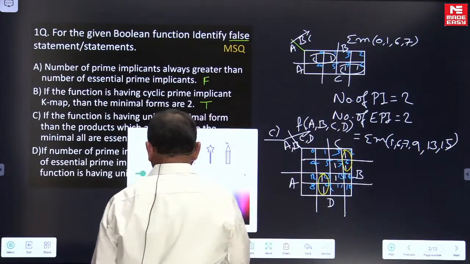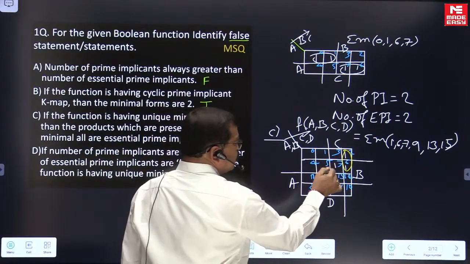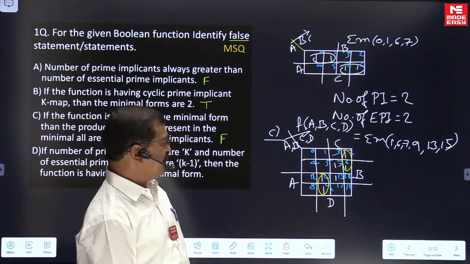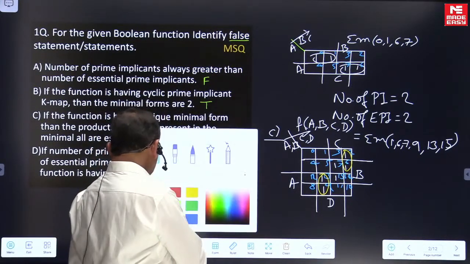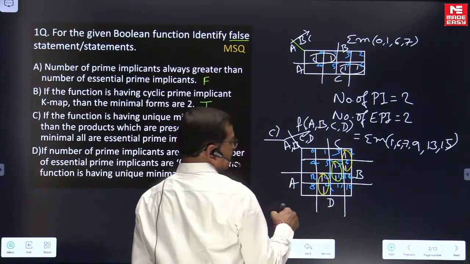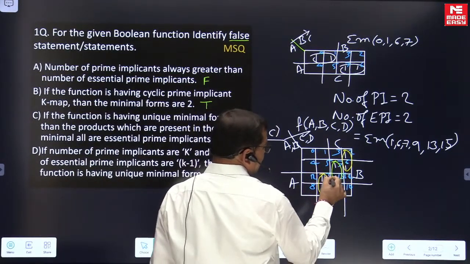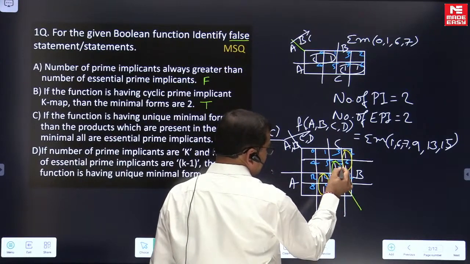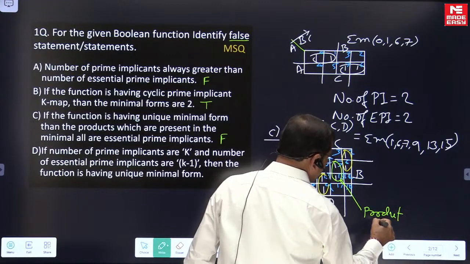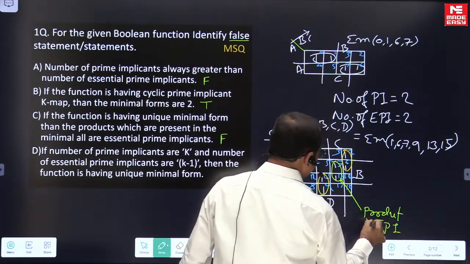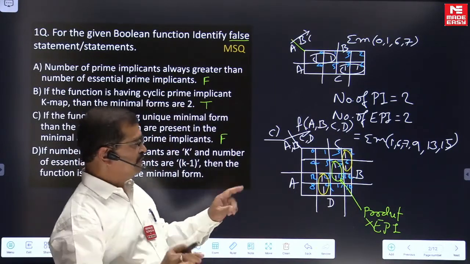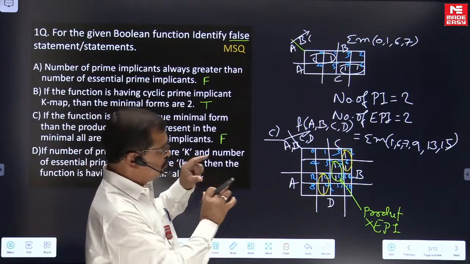So we are looking here. These two are essential prime implicants. The products corresponding to these two subgroups will be present in every minimal expression. And this one is not an essential prime implicant, but whenever we write the minimal form, we are going to take the product corresponding to this. It is not an essential prime implicant, but in the minimal expression it is going to be present.